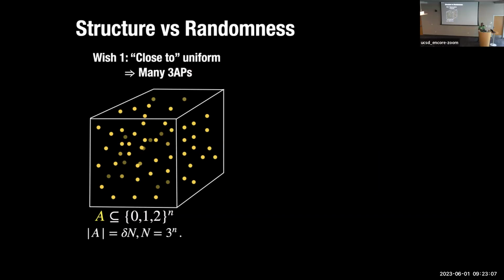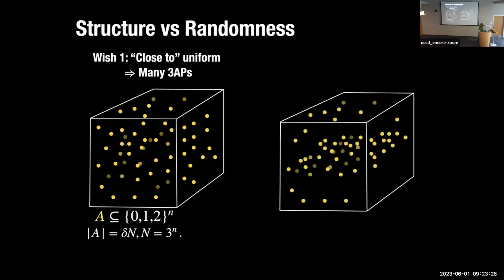So one of our wishes in this visual thinking is maybe we can extend this to say, maybe my set A is not uniformly distributed, but it's close to uniform. It's close to being random in some sense. Even then, I have many 3APs. Okay, of course, if I just have this, it's not a useful wish. We want to complement this with another wish.